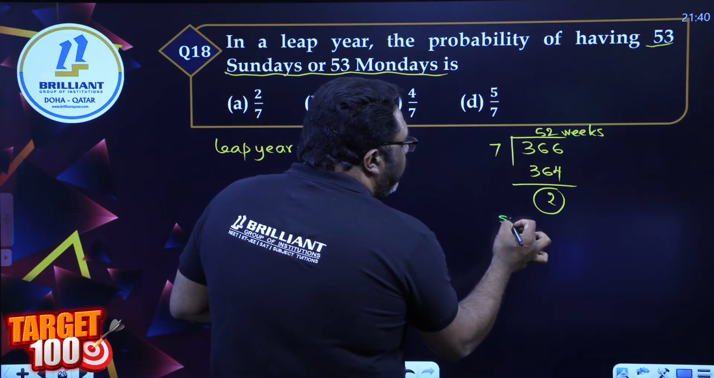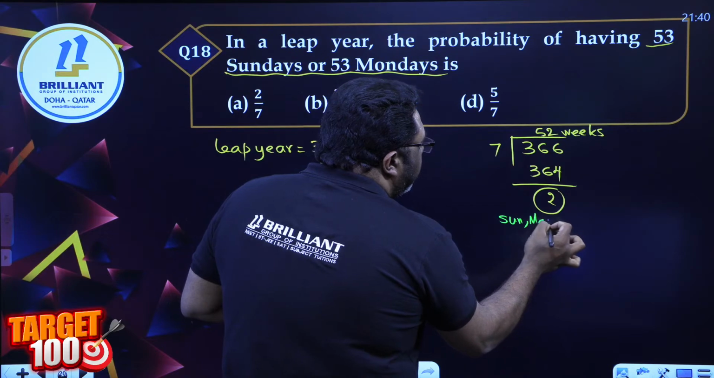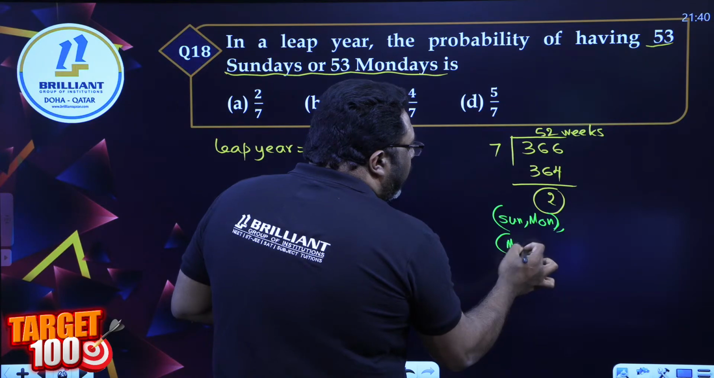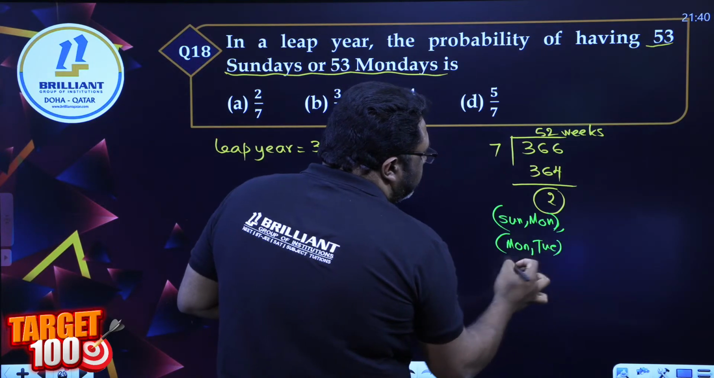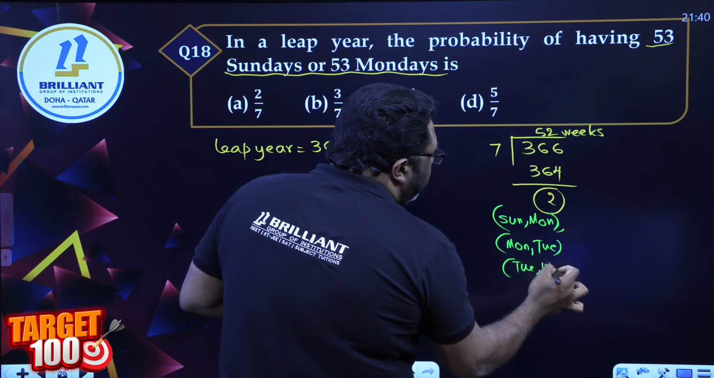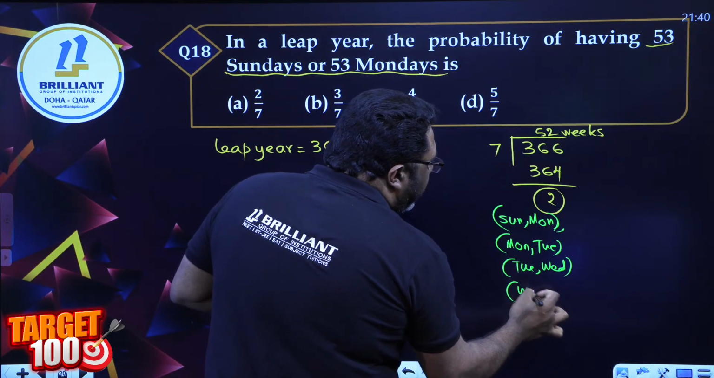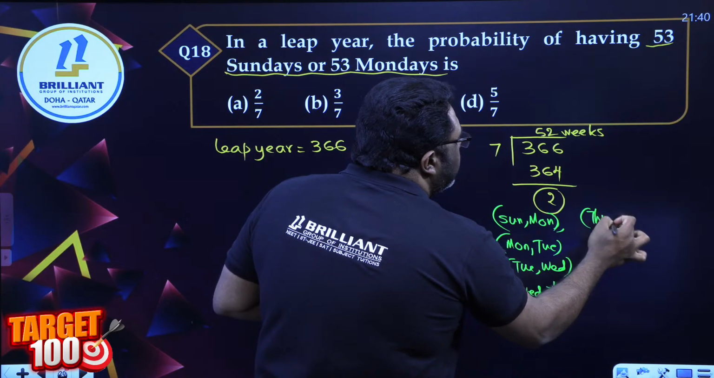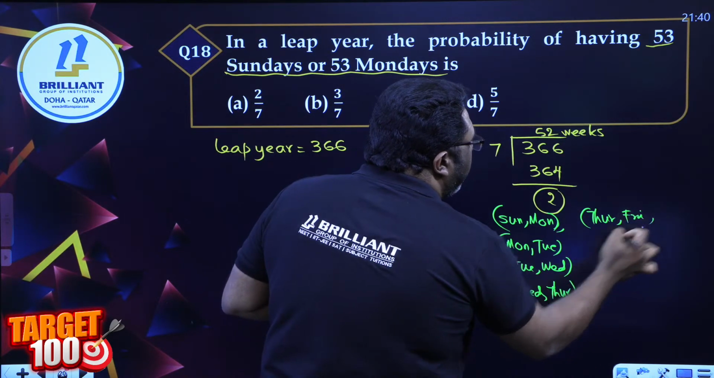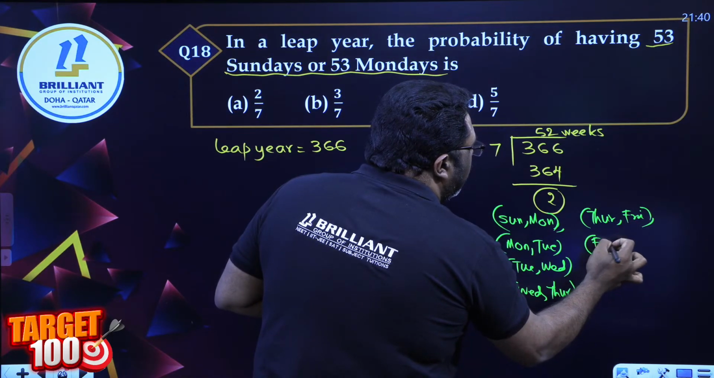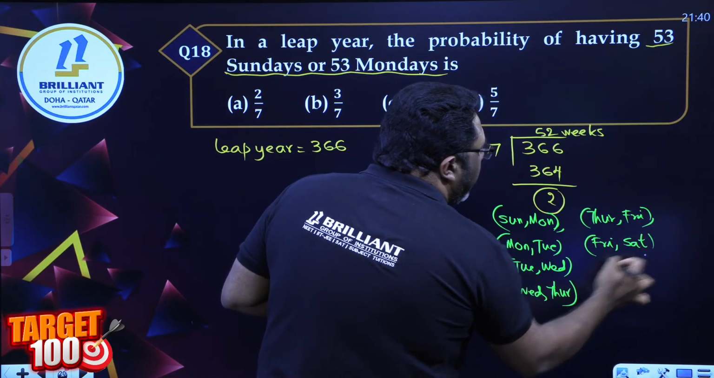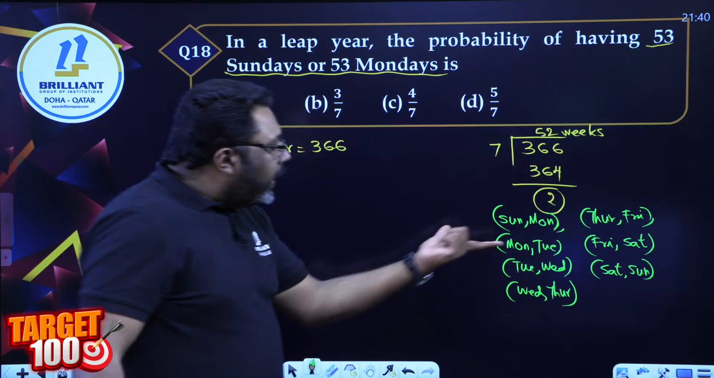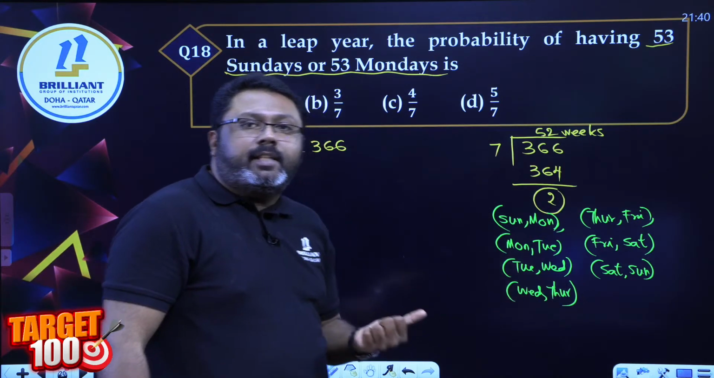It could be a Sunday, Monday. Yes. These 2 days could be a Sunday, Monday, or a Monday, Tuesday, or a Tuesday, Wednesday, or a Wednesday, Thursday, Thursday, Friday, Friday, Saturday, Saturday, Sunday. There are 7 different ways these 2 days could come.